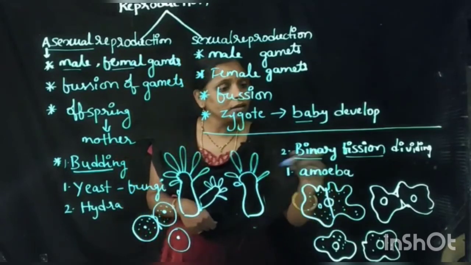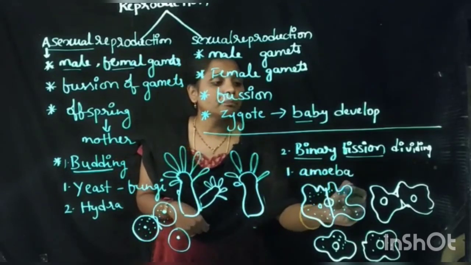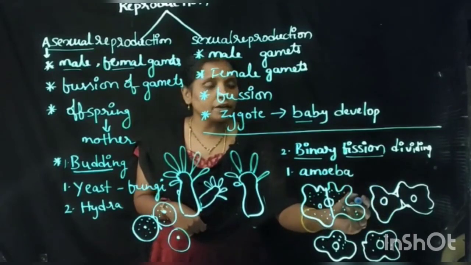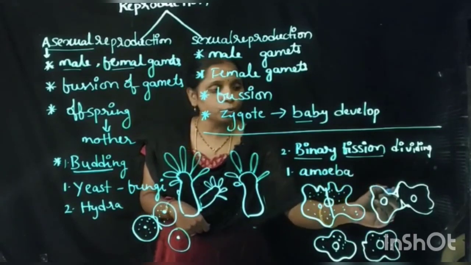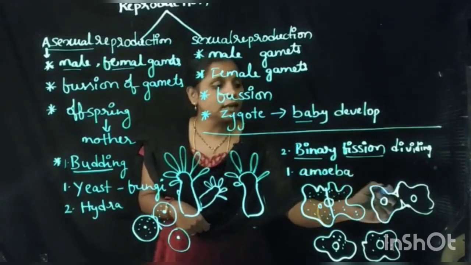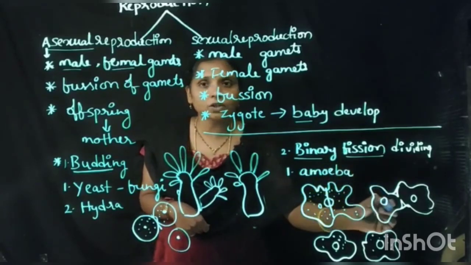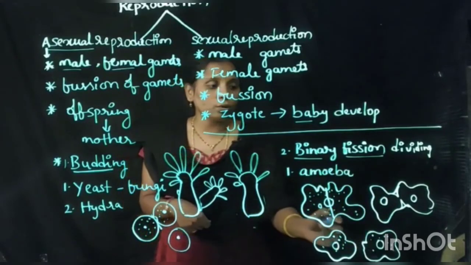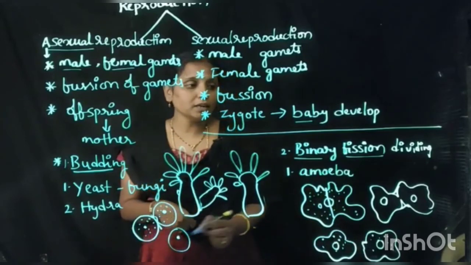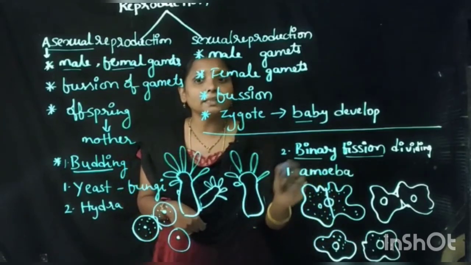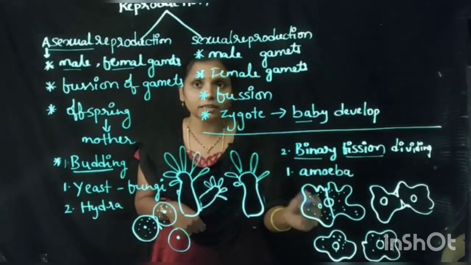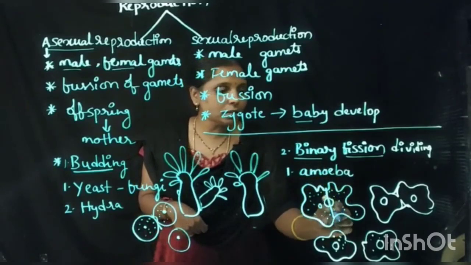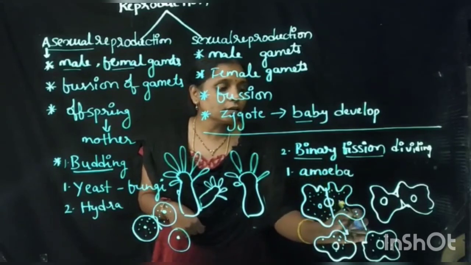The division prolongs through its whole body, and it leads to the separation of the amoeba into two portions, two parts. When the total separation takes place, we find two individual amoebas. So in binary fission we can't find its mother. We can't find its mother, means that the mother doesn't exist. From the mother only, two baby amoebas are arising.